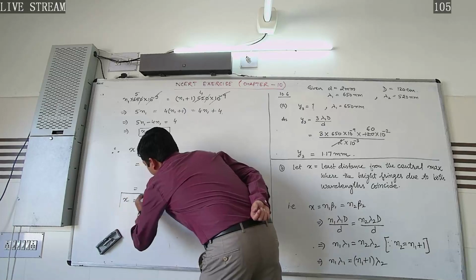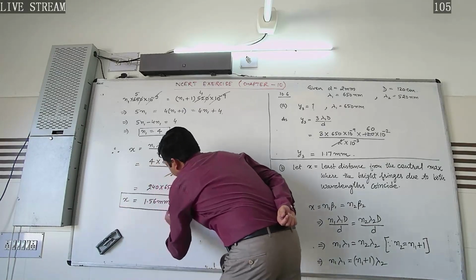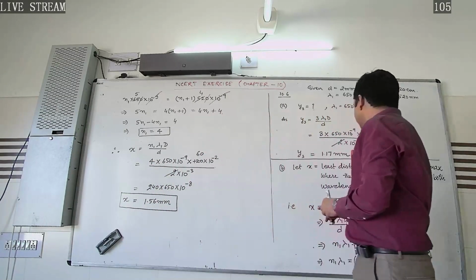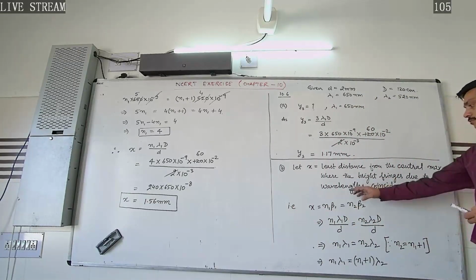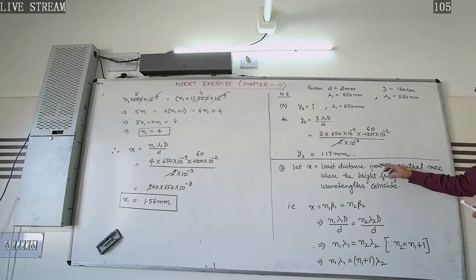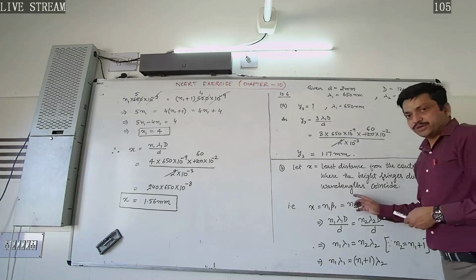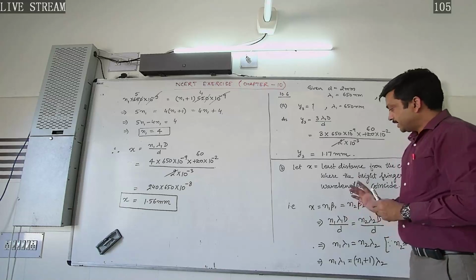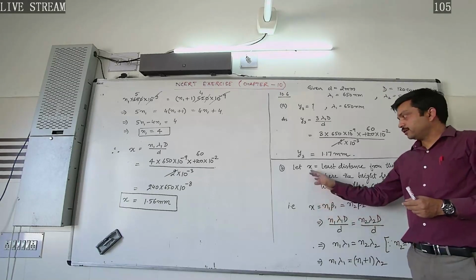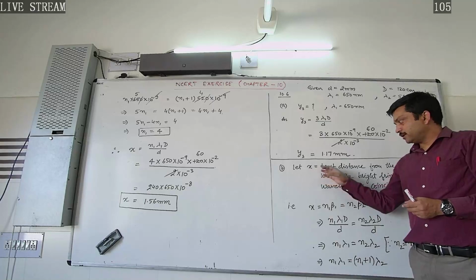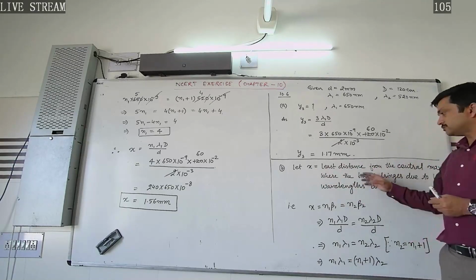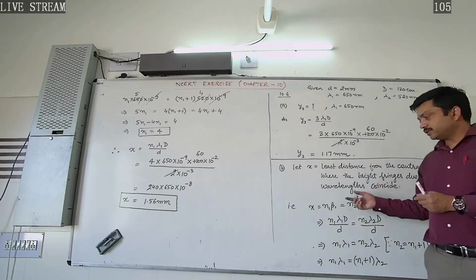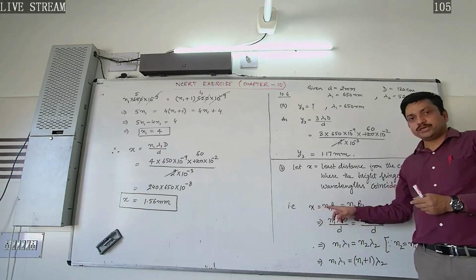This will be the least distance between the two bright fringes, that is, the least distance from the center maximum where the bright fringes due to both the wavelengths will coincide. Very important question. So many times CBSE has asked this question. So mind the formula: if we assume that X is the least distance from center maximum where bright fringes due to both the wavelengths coincide, under that condition we have to make use of this formula.